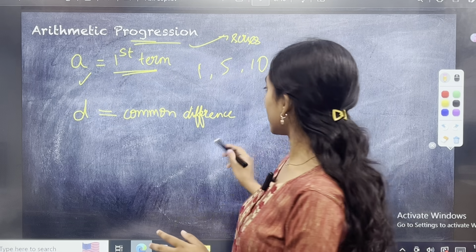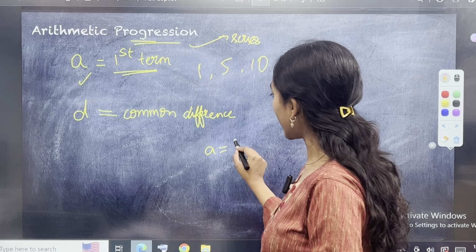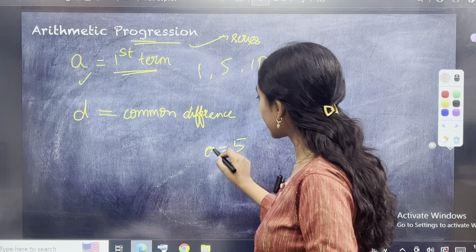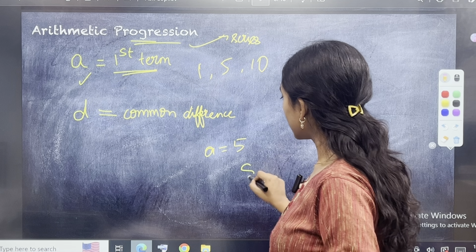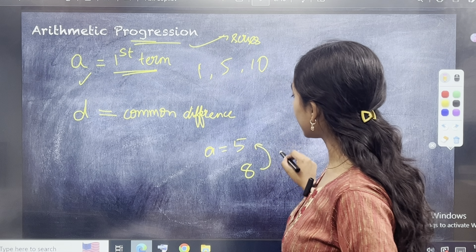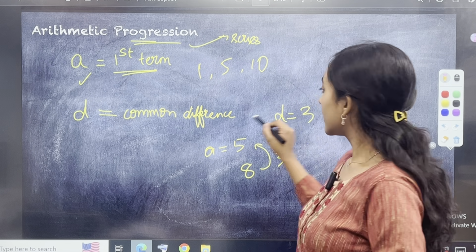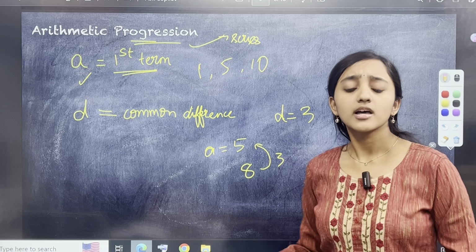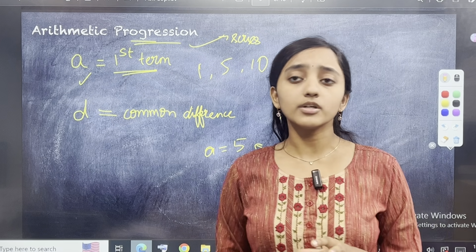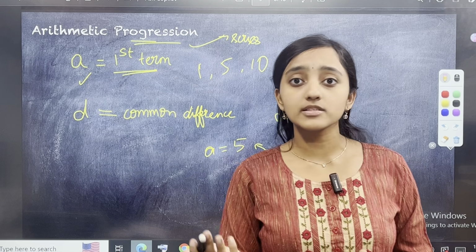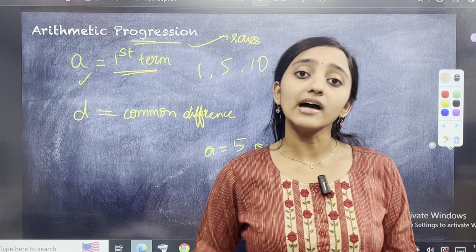Okay. So if you're saying A is equal to 5, second term is 8. So what is the difference between 8 and 5? 3 is the difference. So D will be equal to 3. This is how an arithmetic progression works. Now, does this mean that you can have only positive terms as D? Matlab, difference between two terms can only be positive? No. You can also have negative Ds.